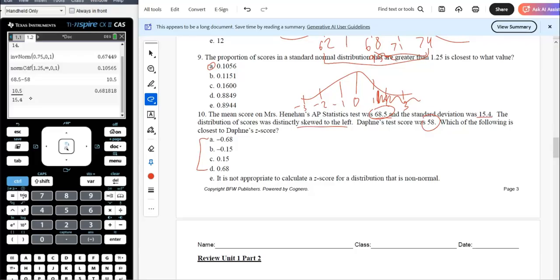Skewed to the left, so I just have to picture it. So 68.5 is the mean. The actual score was down here at 58. So that's below. So what was the z-score? It's got to be negative, right? So it's got to be that guy.